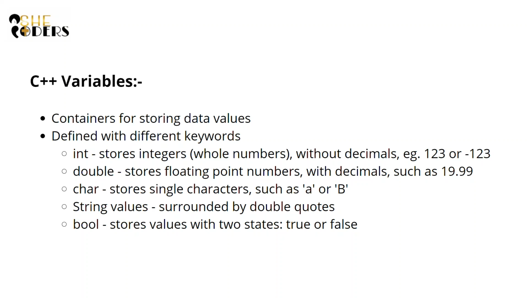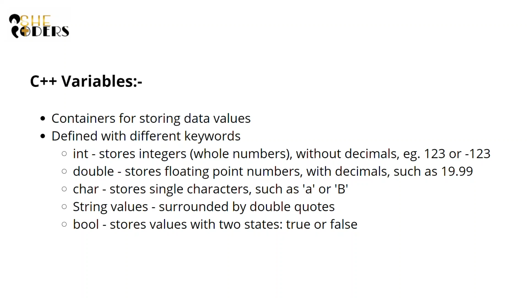So here integer stores the integers, that is the whole numbers, not fractions. For example, I have written here 123 or minus 123. And just like that, double and float store the floating point numbers, up to 15 places. Okay, 15 to 7, it varies. I'll be telling you in the next slides. So just like 19.99 or 18.6, with decimal numbers.